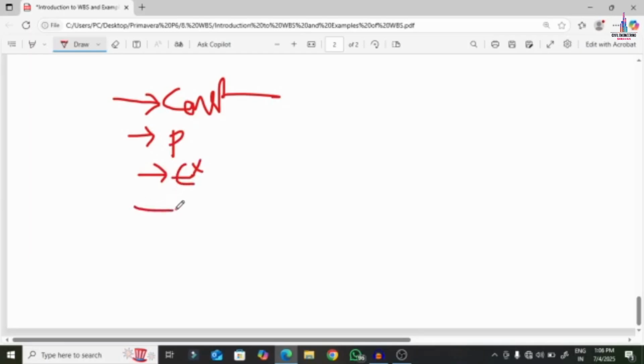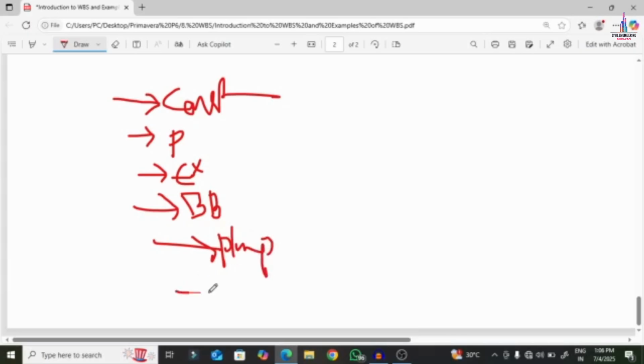So basically there are some tasks that exist in a building structural model. Generally like construction, painting work, excavation work, again bar bending work, again plumbing work.